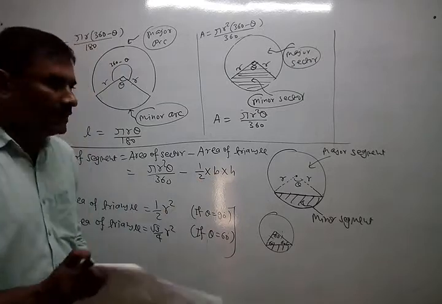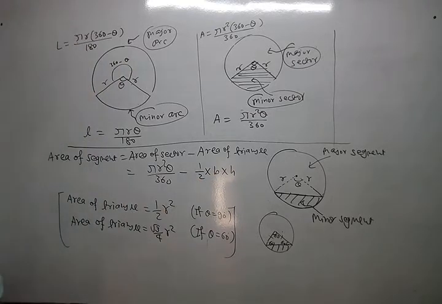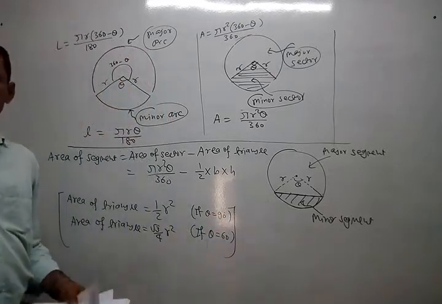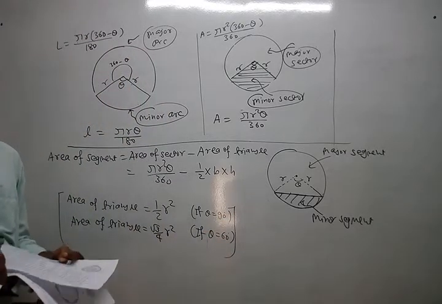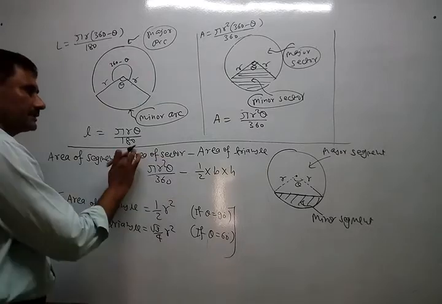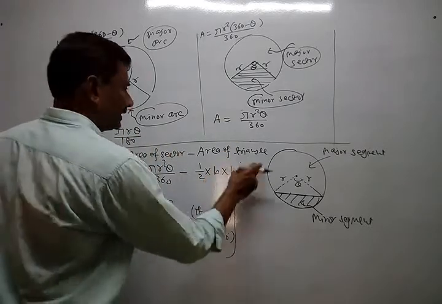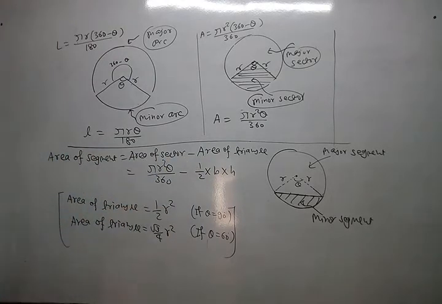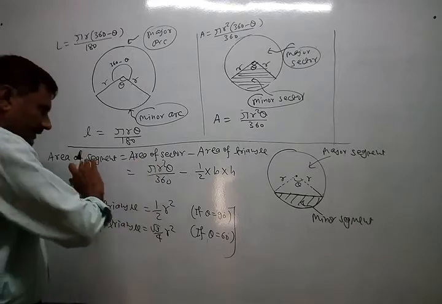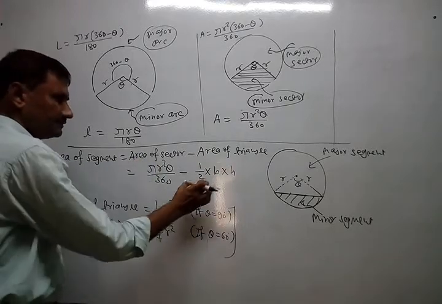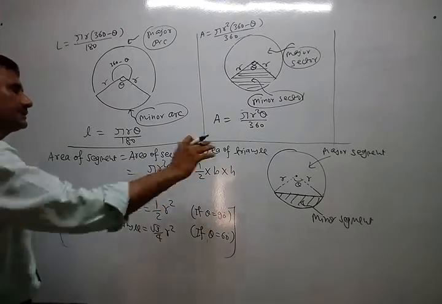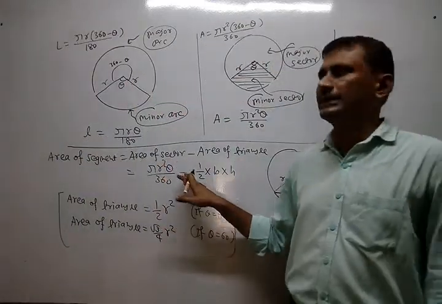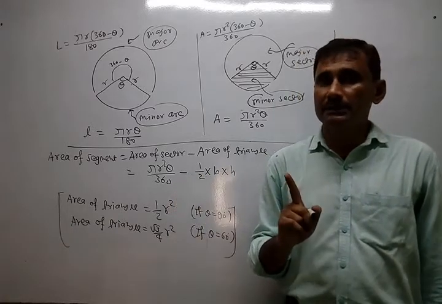So you understand, whenever it is the case of area of segment, it is a sum in three steps. First of all, area of sector, then area of triangle. After getting both areas, just take the difference, so you will have the area of segment. Some students do it directly this way also. They just place here half r square root, so within one step they can find the answer. No problem, you can. But if you find it step by step, then you will get marks for each step.